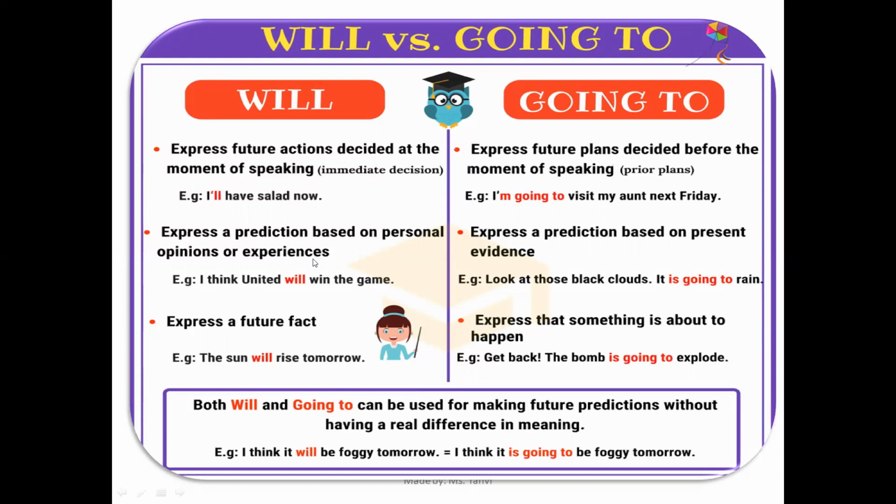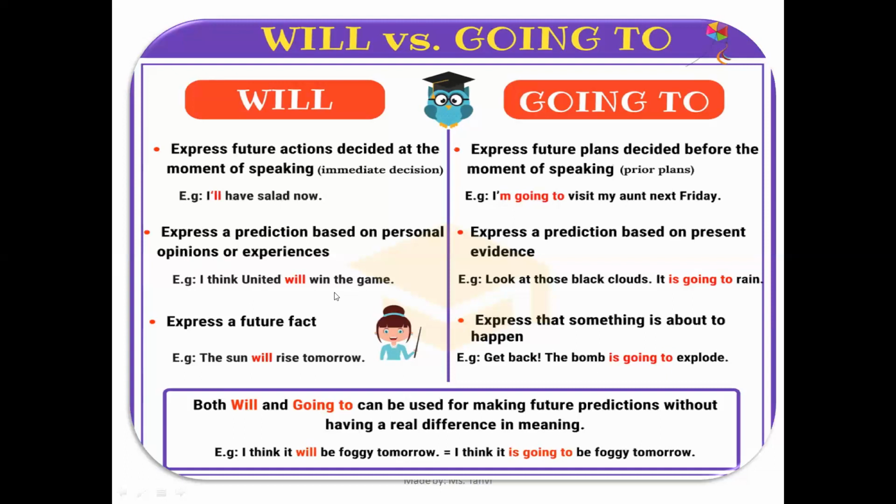Will is used to express a prediction based on personal opinions or experiences. So it is completely based upon my opinion. So when I'm passing any statement based upon my opinion or my experiences, I make use of will. For example, I think United will win the game. Here, United is a team. So based upon my experiences or looking at their way of playing, this is my opinion that United team will win the game.